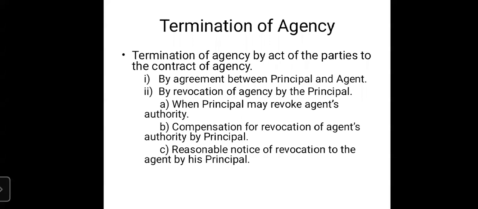If the principal comes to know that now the agent is not working as per my instruction, then the law says the principal has the right that he can revoke the agency.